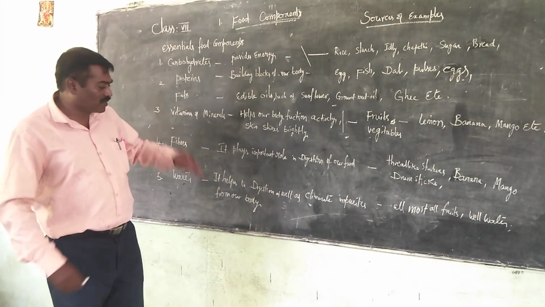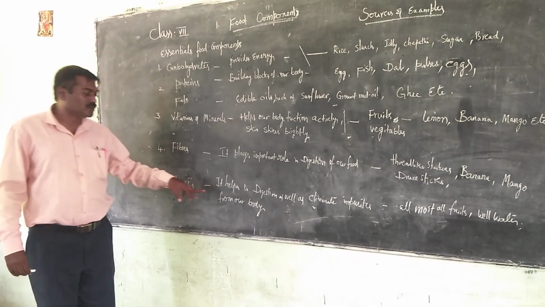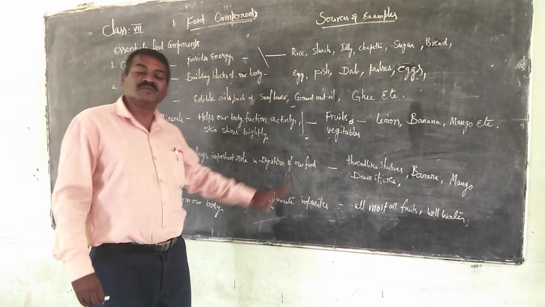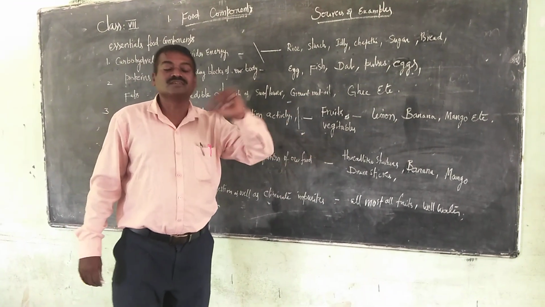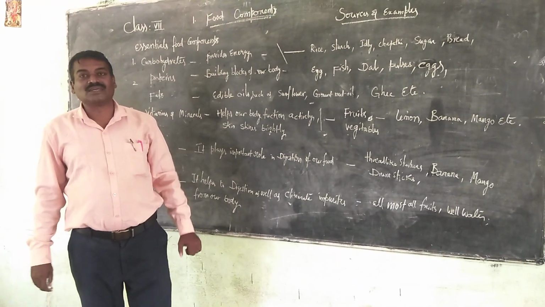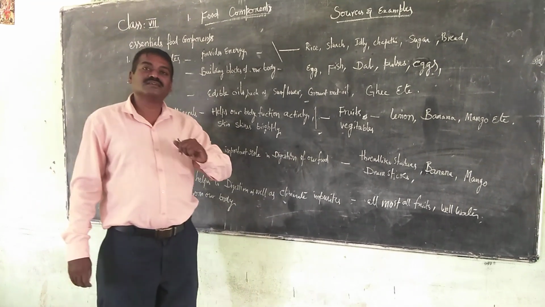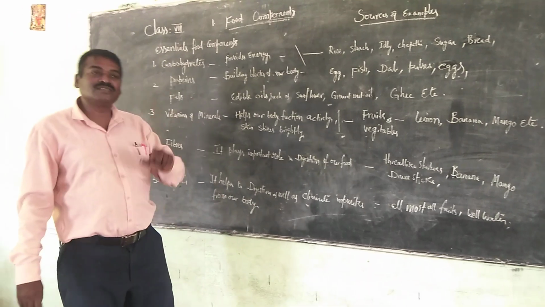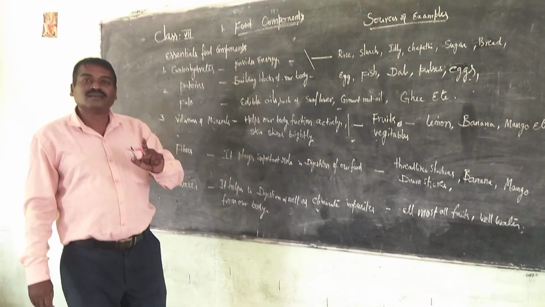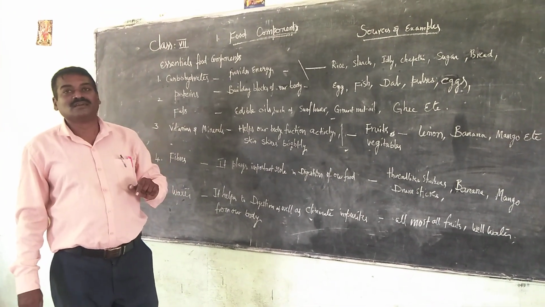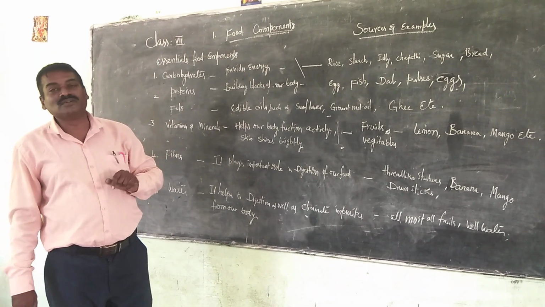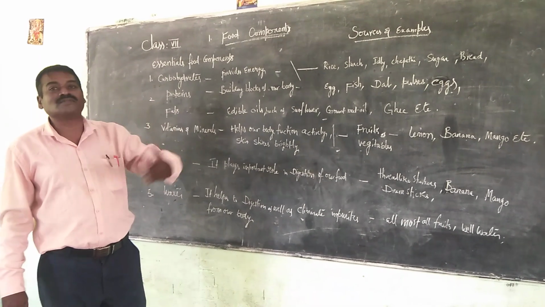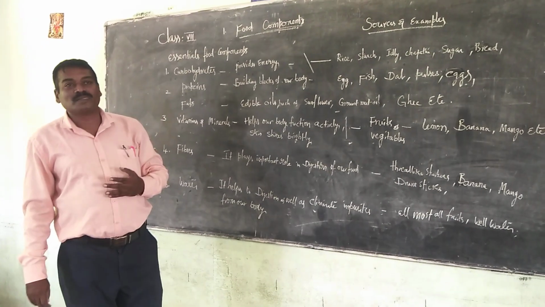What is this? Actually, water helps to improve the digestion as well as eliminate the impurities from our body from time to time. So that is why you must take water, not only along with the food, but also at intervals of about two to three hours, day to day.